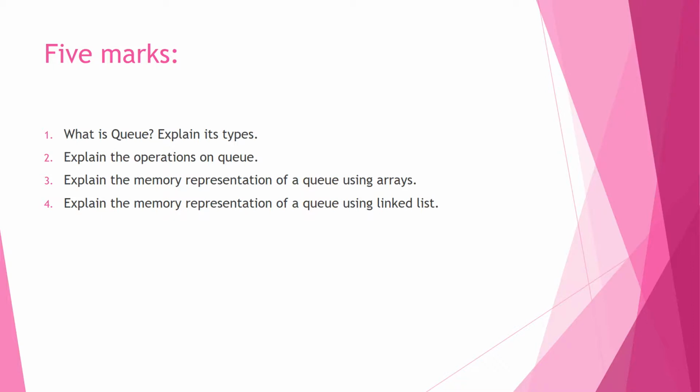We'll go through them again. The first question is, what is queues? Explain its types. Second question, explain the operations on queues. Third question, explain the memory representation of a queue using arrays. Fourth question, explain the memory representation of a queue using linked list. Here we have four questions based on 5-mark questions.